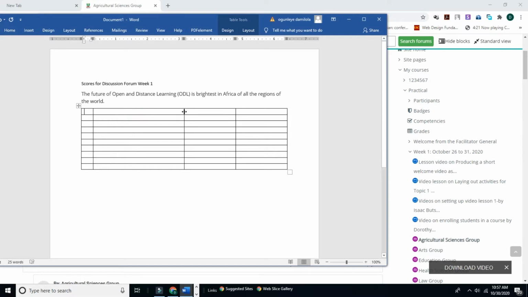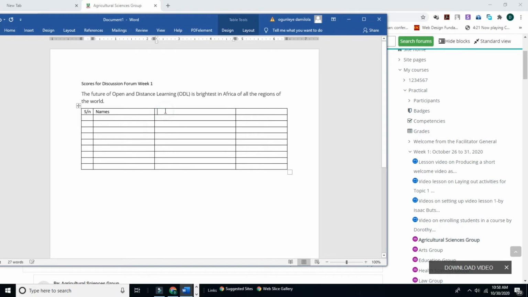Now make your table suitable for what we need it for. Here we just need to put the number of students. The next column, we are going to put the names of the contributors.